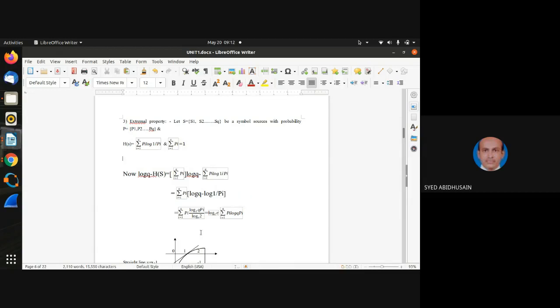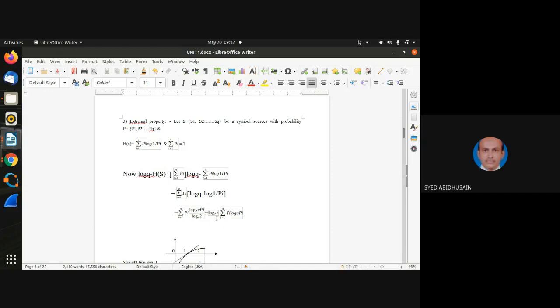Next, I applied the law of logarithm, log of a minus log of b, which becomes log of q p_i. Again I applied the change of base rule. If I want to flip it, that means make the base the power and the power the base, that is also permitted as one of the rules.